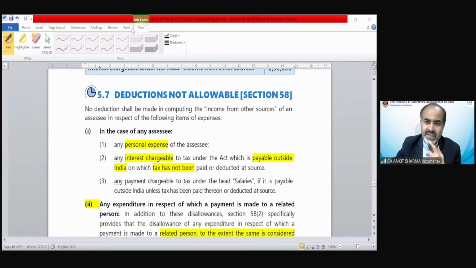Anne is asking, good evening, sir. I want to ask whether the book which is applicable in May 25 will also be applicable in September 25. Yes. The assessment year would remain the same, assessment year 25-26. But if there is any amendment during these 3 or 4 months, that needs to be incorporated. But the act and the assessment year will remain the same. There would not be any change in this respect.